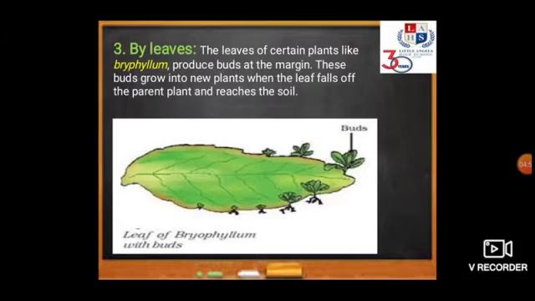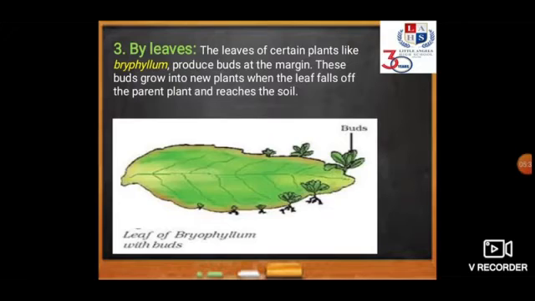Now, the last method by which a new plant can be grown is by the help of leaves. This is very interesting: how can a leaf give rise to a new plant? There is one plant known as bryophyllum, and on the leaf it has margins, and on the margins buds are present. These buds give rise to new plants. What happens is that when the leaf gets detached from the parent plant and reaches the soil, these buds then grow into new plants, and thus a new plant is formed. These were the three methods by which natural vegetative reproduction can take place.